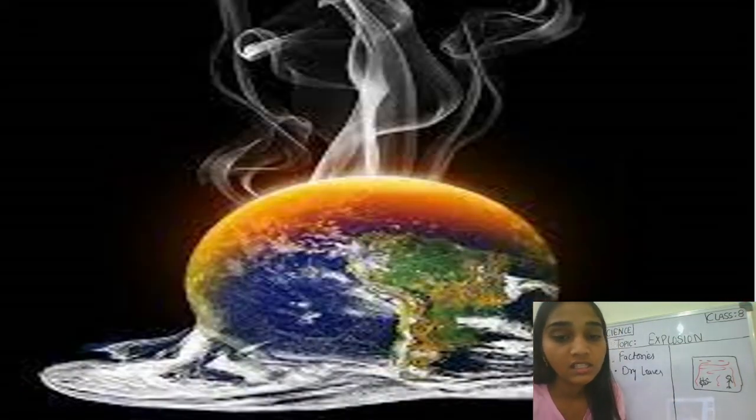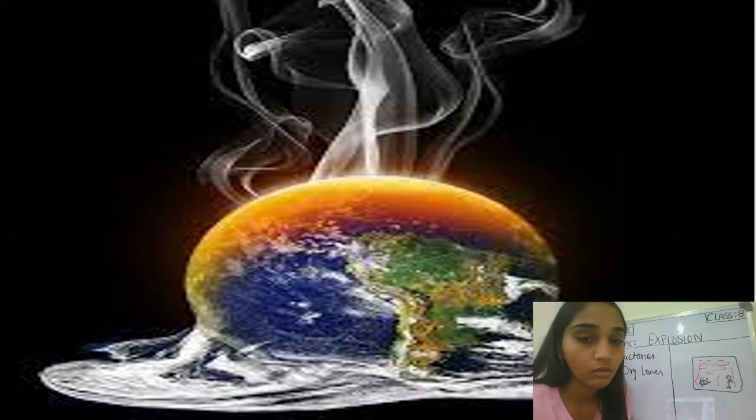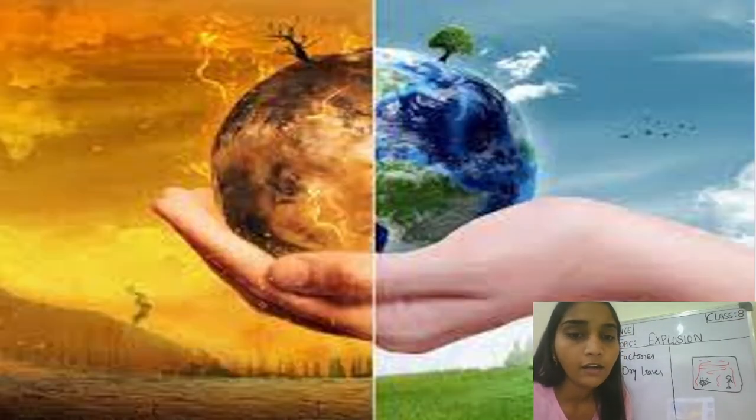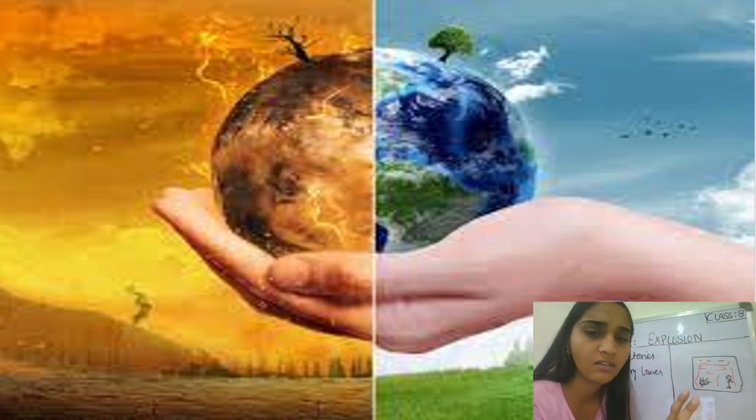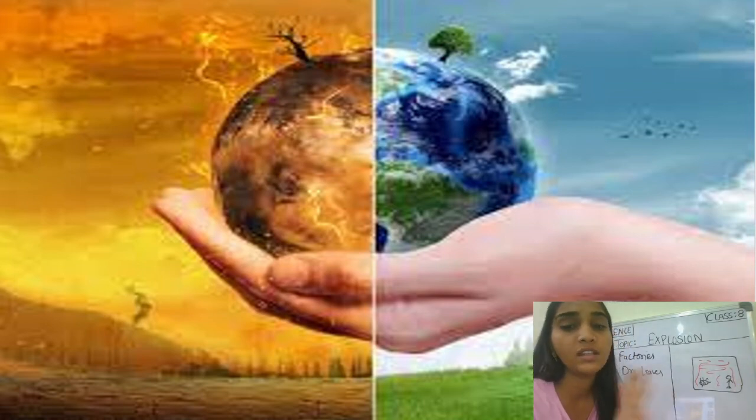So as you can see how our earth is looking, see so much smoke it is releasing, so that is not good for our earth. And what is in this image, if you have to compare, yes, one side is totally dry, the trees are dried and everything is dry, and on one side we have the greenery and the water all around.